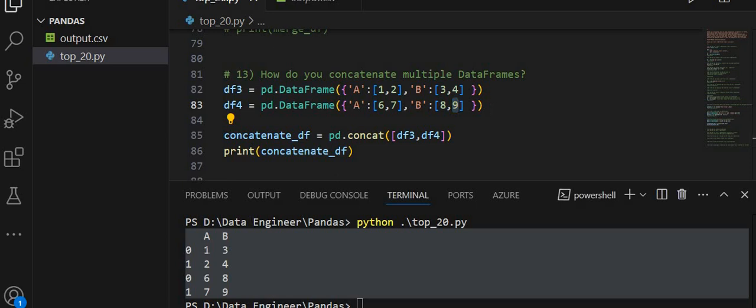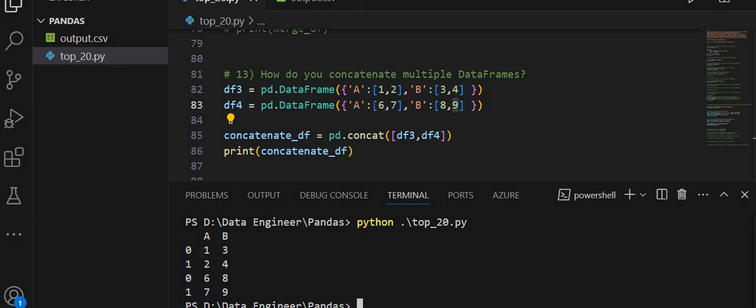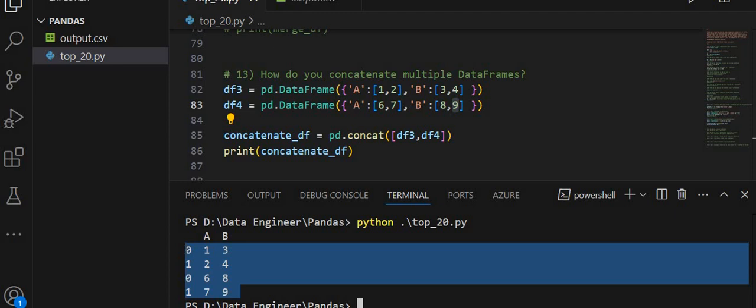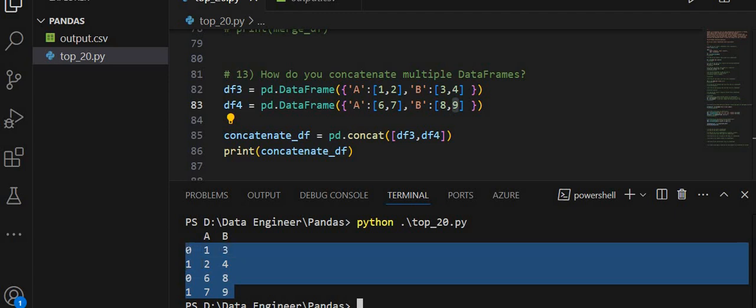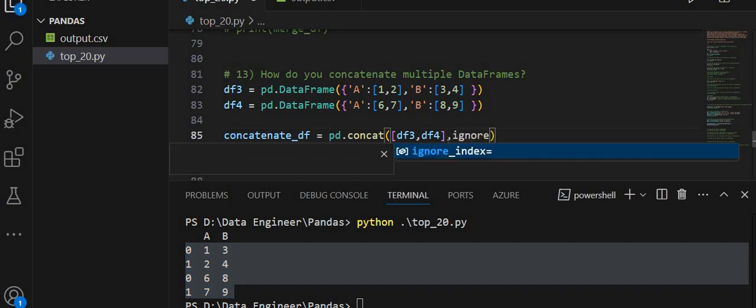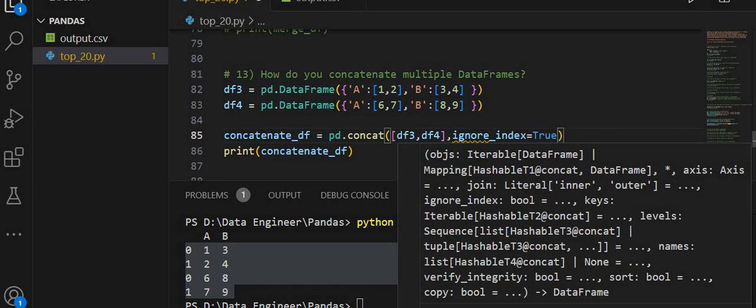As you see in the output, here you notice that the index labels from the original data frames are retained. The original data frame indexes are 0 and 1. If you want to ignore the original index and reset it, you can use ignore_index equal to true.